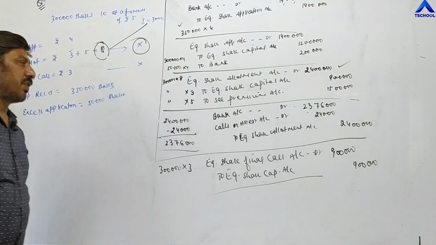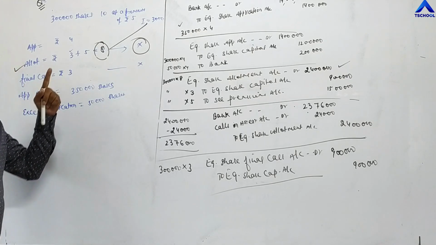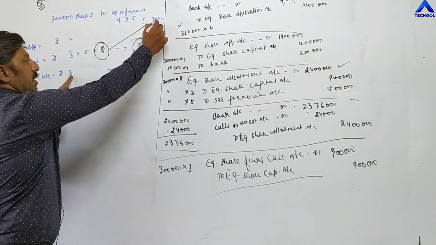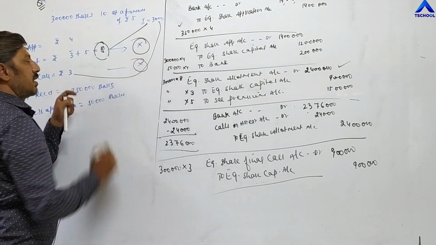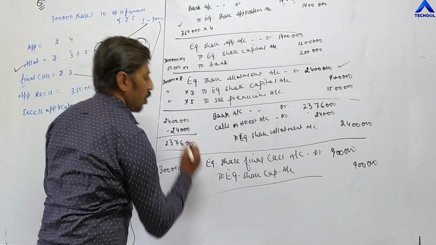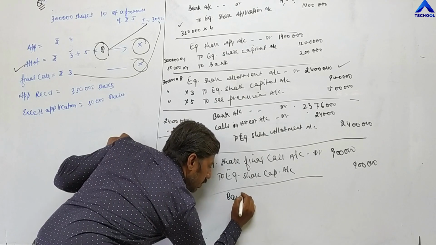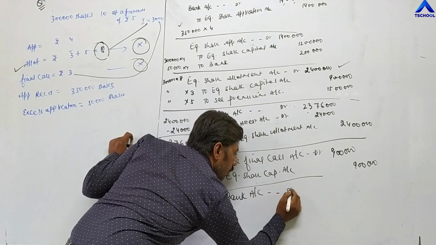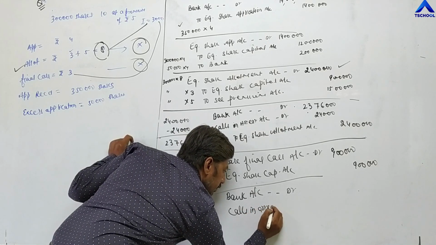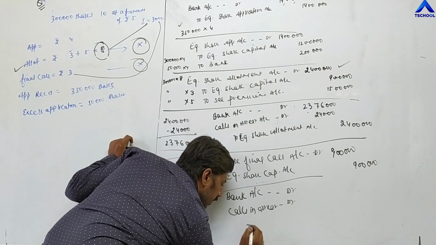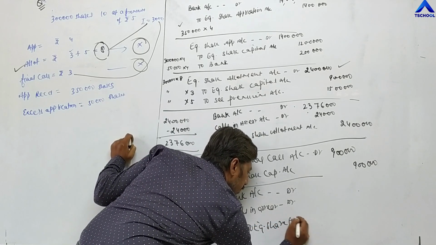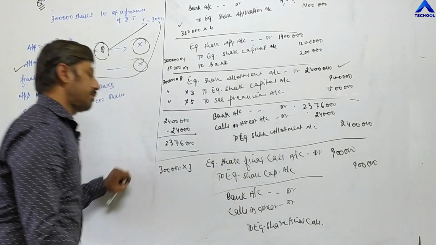Now at the time of receiving final call, again the same shareholder, Ishira, has not paid 3 rupees. 3,000 into 3. Here a cross mark is given. It means she has not paid. Because one shareholder is not paying, the entry becomes bank account debit, calls in arrear account debit to equity share final call account.